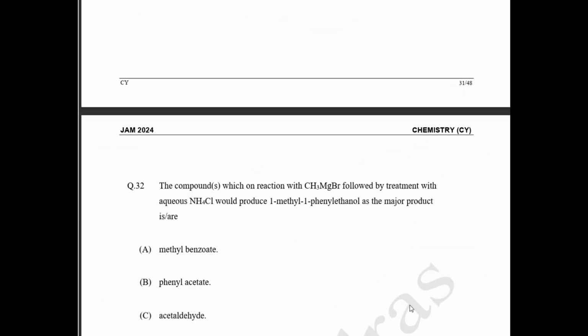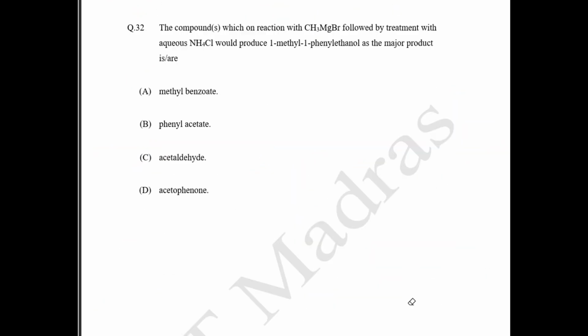Okay, 32nd question. Here they have given that a compound on reaction with CH3MgBr, your Grignard reagent, followed by ammonium chloride, will produce 1-methyl-1-phenyl ethanol. So this is 1-methyl-1-phenyl ethanol. Okay, this is the structure. They say this is the major product that forms. So let's try to see.